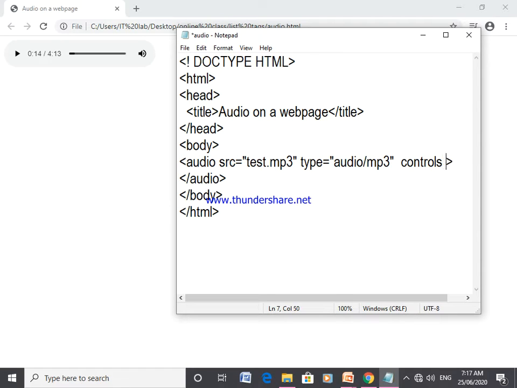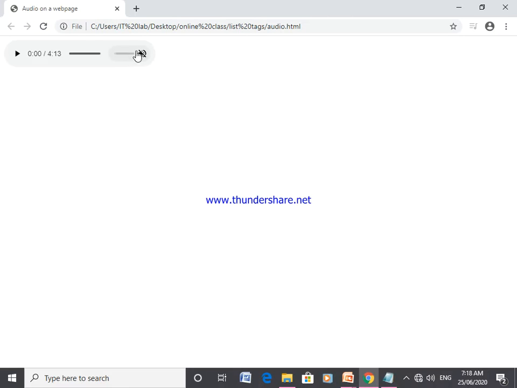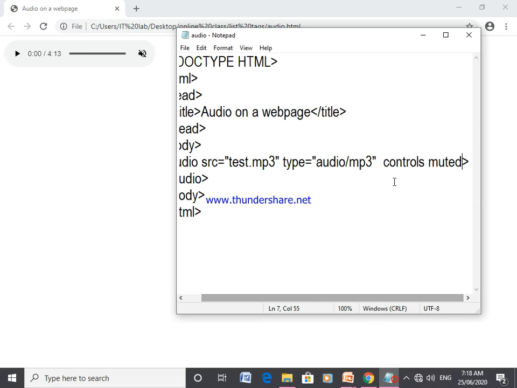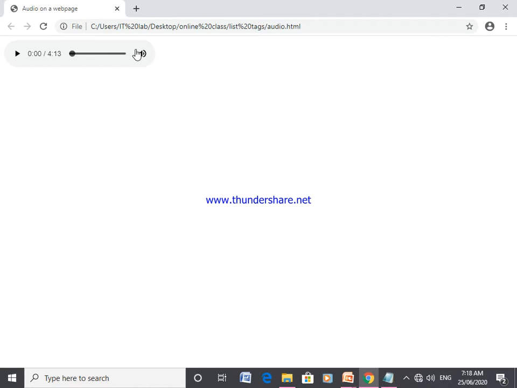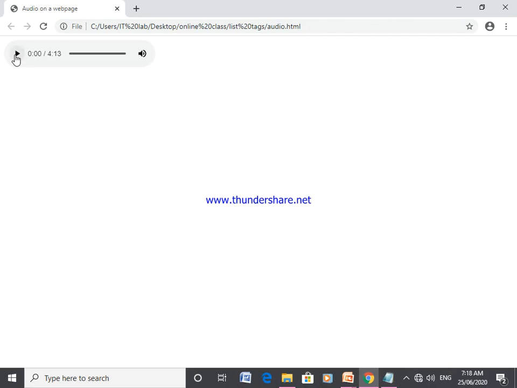Now after that I will go for muted. What will happen when you use the muted attribute of the audio tag? Just save this code and refresh. Now you will automatically get the cross sign over here, which was not there previously. Just observe it again. I will cut that muted, click on file and save. Now refresh the code. Definitely this cross mark will be erased. That means you can play your audio.